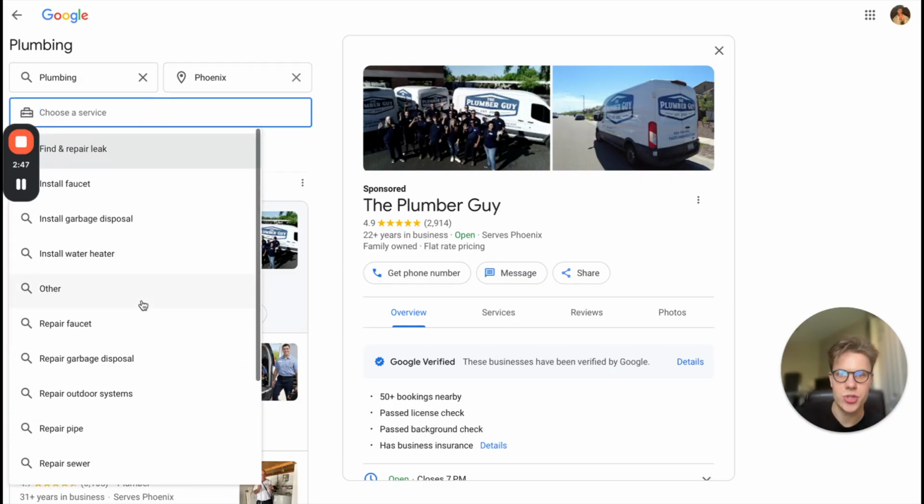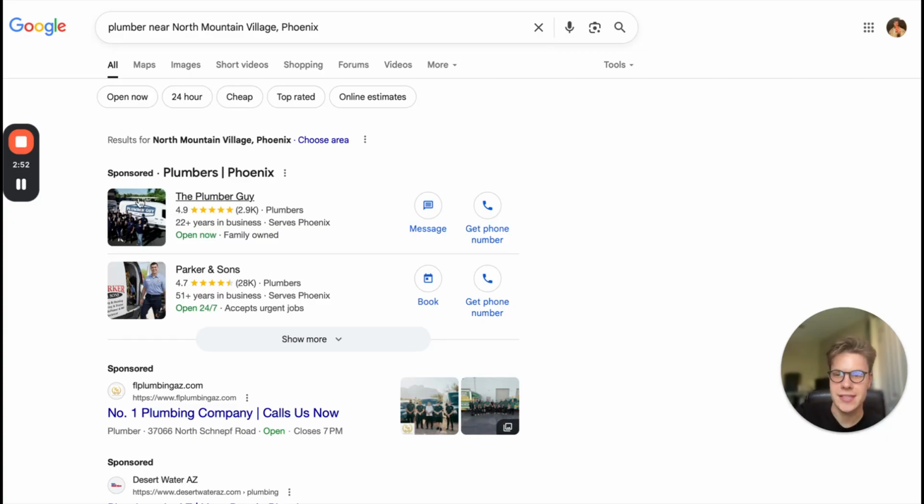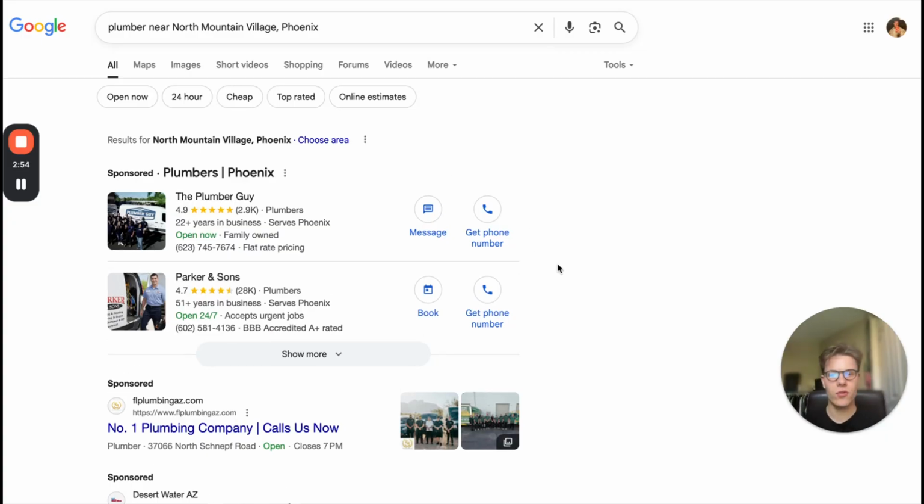Like I did, where I searched plumber near me. Just type in your service on Google, right? Do you come up on local service ads? And they look just like this. Now, of course, they do look a little different on mobile, but the main thing to keep in mind is that it appears at the very top.